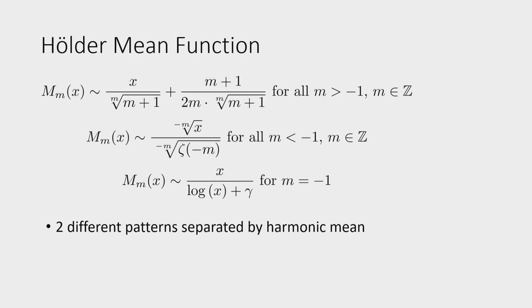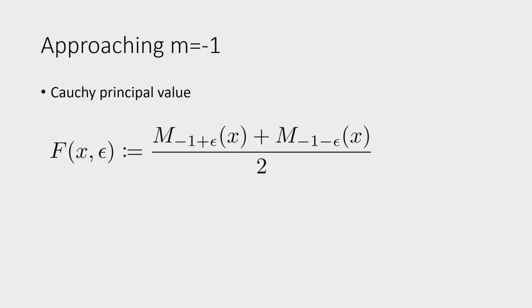Now the problem is to go there. Well, if you just plug in negative 1, you get what's written on the bottom. But that's somewhat unsatisfying because now we also get logarithms which do not fit in any of the patterns above. So let's approximate it. But if we come from the right side, then we're always trapped in the pattern above. If we come from the left side, we're trapped in the pattern in the middle. So what can we do? Well, just come from both sides at once. And this is done using a trick called the Cauchy principal value.